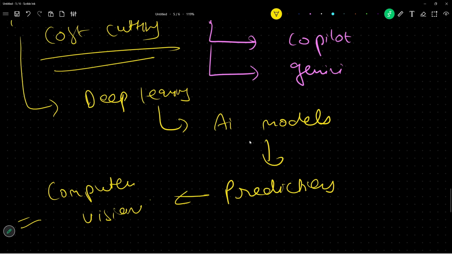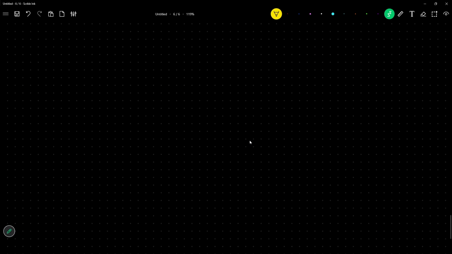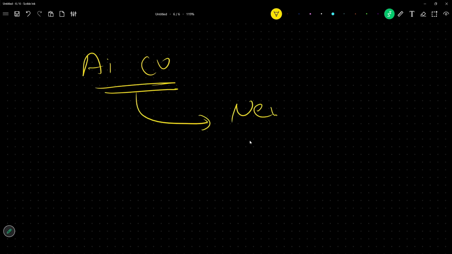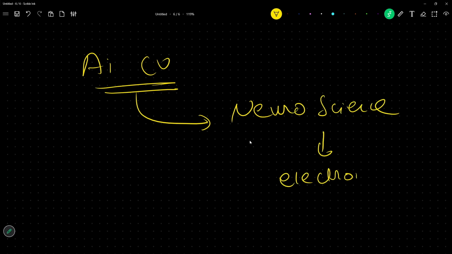Currently, in the recent advancements, there are different worlds which are expanding heavily. So currently, I was showing you the AI computer vision world, right? I want to show you another world. Of course, it is not related to computer vision. I want to show you the world of neuroscience. Okay, neuroscience. This is the world of electronics.